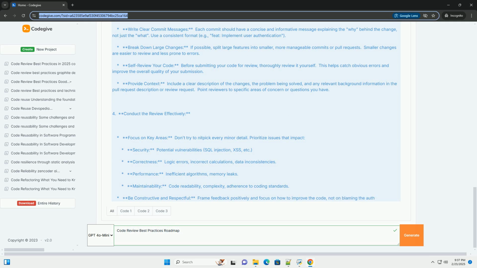Use a code review tool. Employ a dedicated code review tool for efficient workflow, annotation, and tracking. Popular options include GitHub/GitLab/Bitbucket pull requests. Simple, integrated into your version control system. Phabricator.